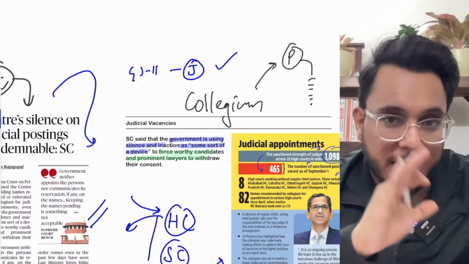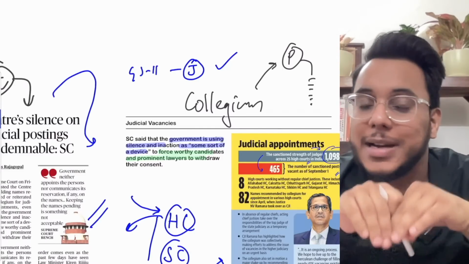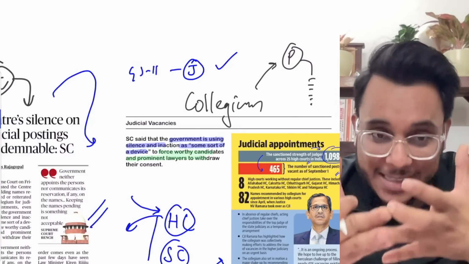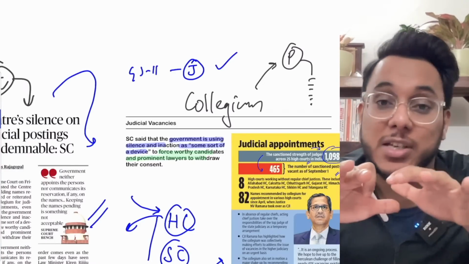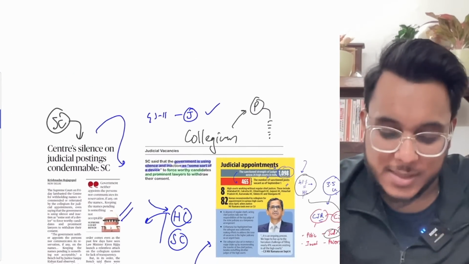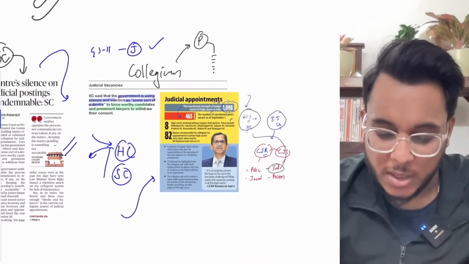After that, when their names are sent to the government, to the President of India, to be appointed, there is silence. They are not taking any decision. At the same time, vacancies are at a record number, which is very bad, condemnable. So the Supreme Court has expressed its dissatisfaction on this matter.